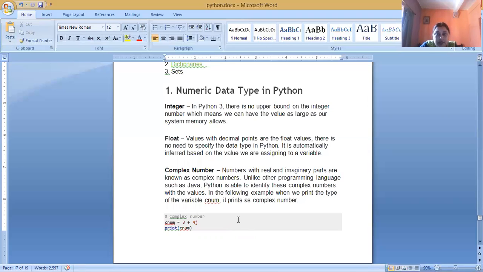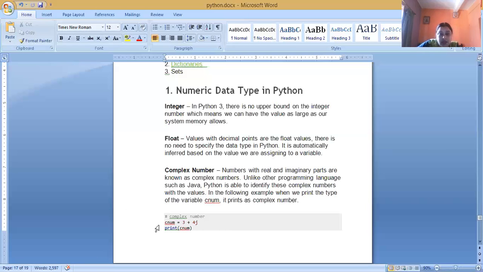For calculating and manipulating real, decimal numbers in Python we use the float data type. For complex numbers, there are two parts, a real part and an imaginary part, and for this we use the complex data type.